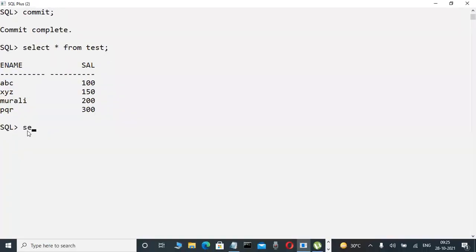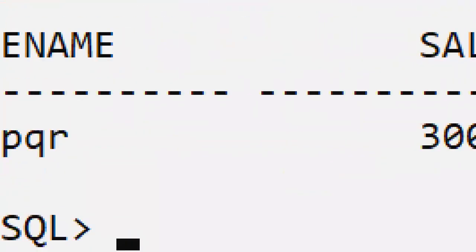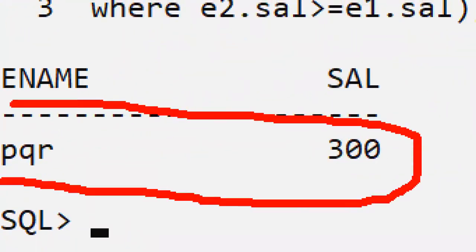Suppose one predefined correlated subquery is there. Select star from test, with the alias name we are creating, where the first highest salary means 1 is equal to select count star from test, with the alias name we are giving. Now here, where E2 dot salary is greater than or equal to E1 dot salary, this is working. Now check it out. Here the first highest salary employee, PQR 300, will it be displayed or not?